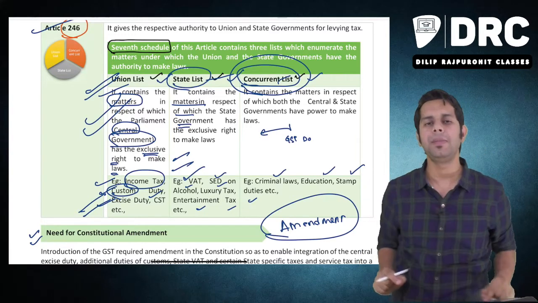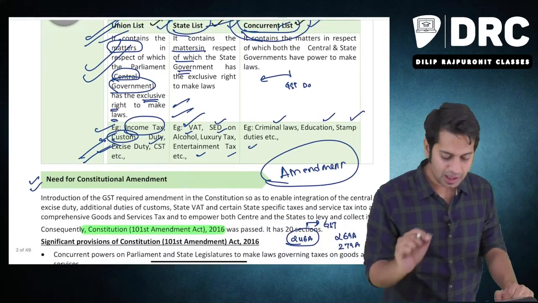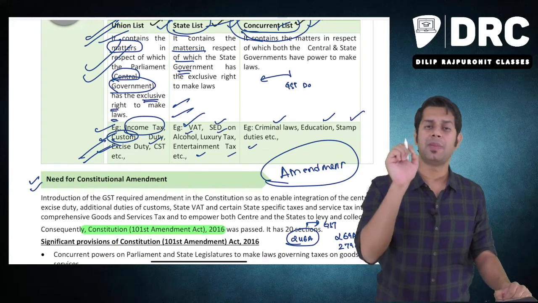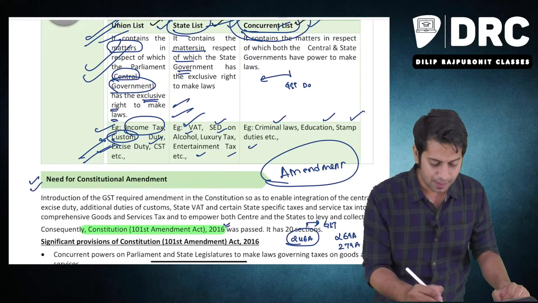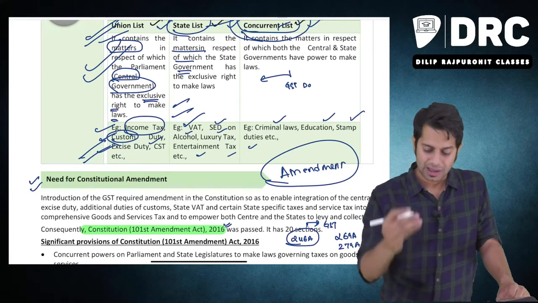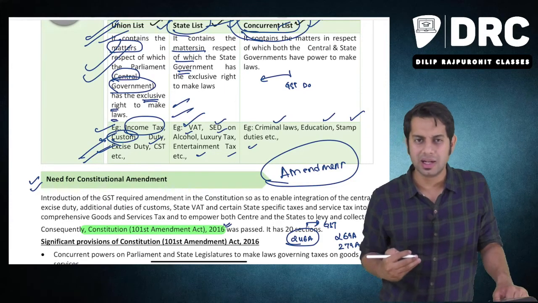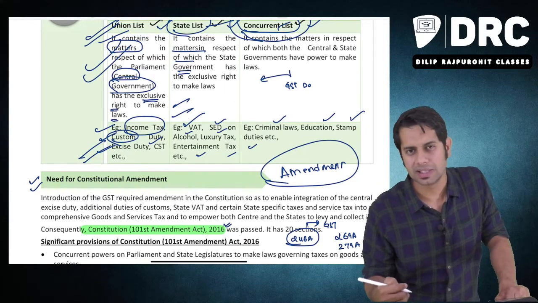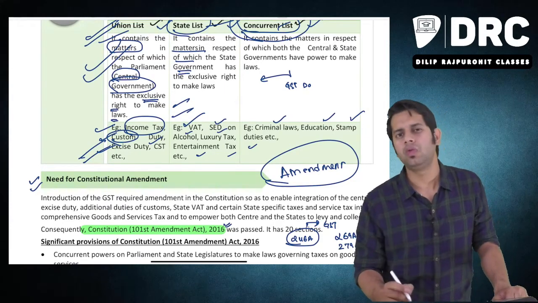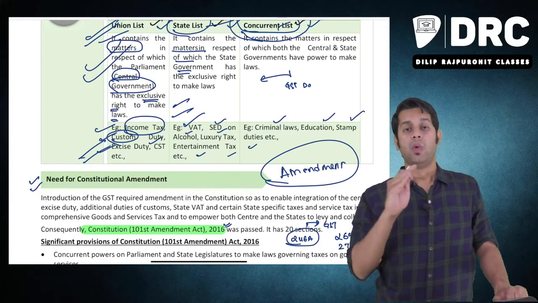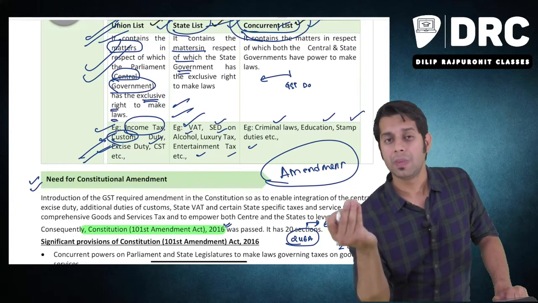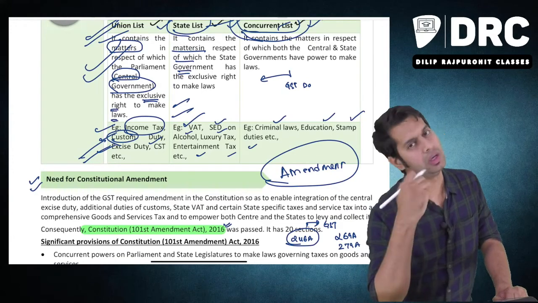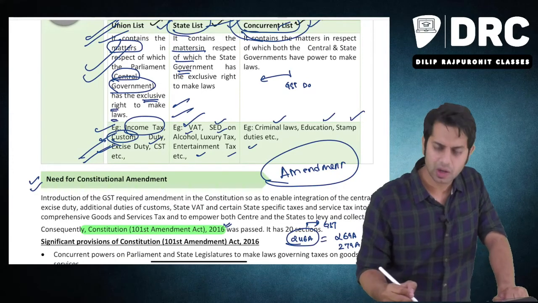So they made an amendment in our constitution. That amendment is what, sir? Constitutional 101st Amendment Act 2016. With this amendment, they had introduced various articles. One of the articles is Article 246A. What is this Article 246A telling? Now, both the central government and state government can jointly make law with regard to GST.